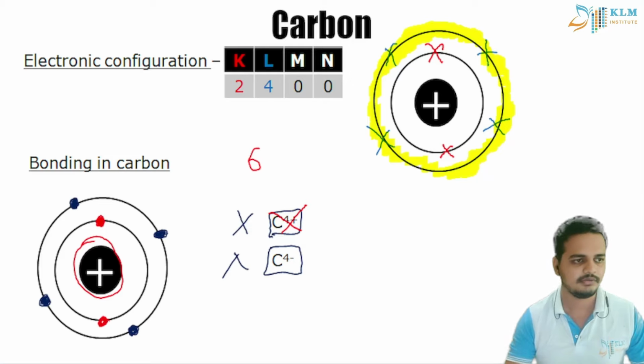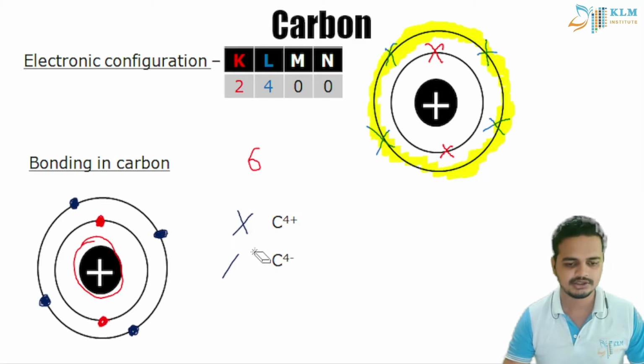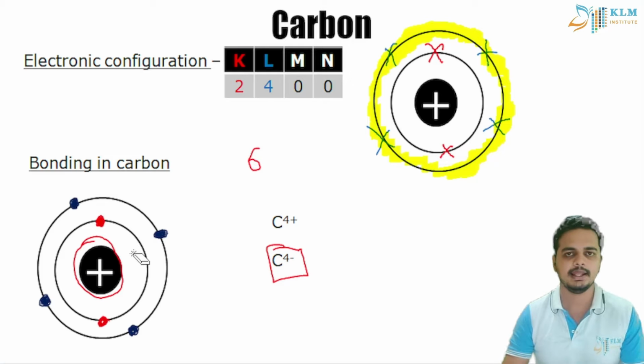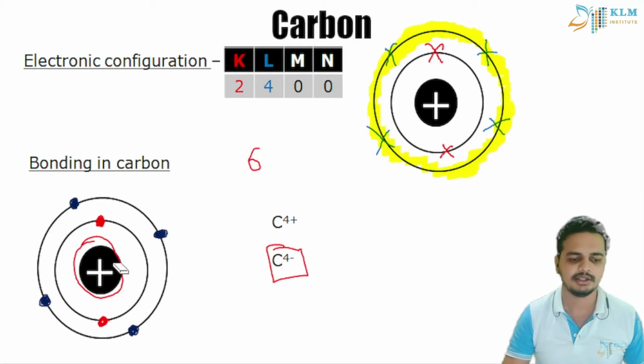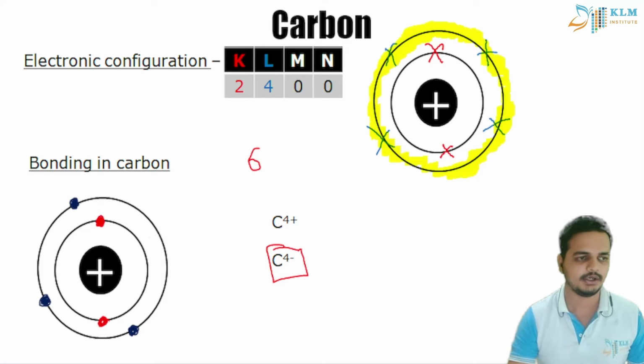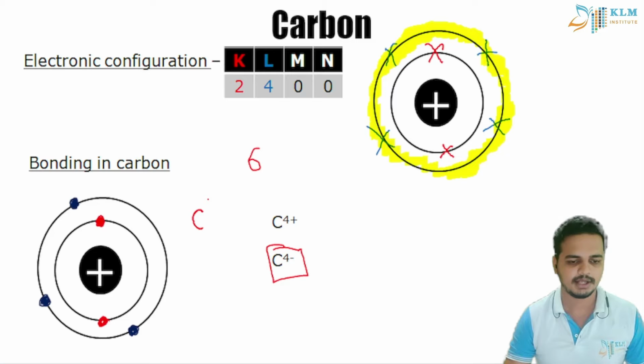Sorry, we will disregard the concept of adding 4 electrons. That is, we explained why C4 minus is not possible. Now we will try removing electrons. So we already know electrons are attracted by the nucleus. So I'll remove 1 electron, okay, and make the carbon atom C plus.